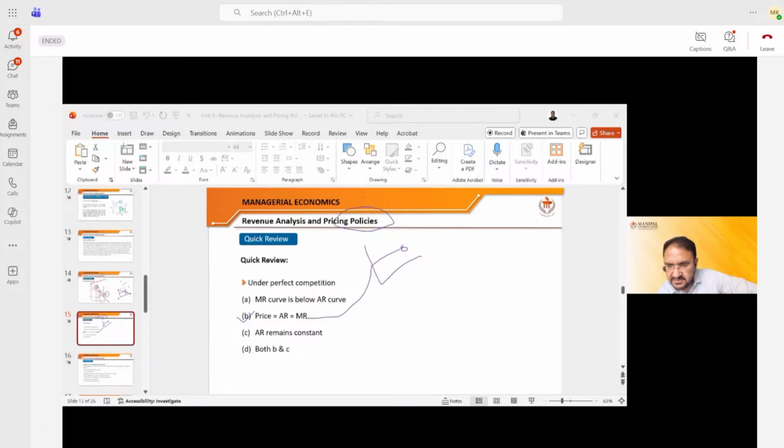Okay, kinked demand curve. No, it is not linear. It is not linear. There is a kink. There is a point. It is showing that above this there is elastic demand. Below this there is inelastic demand. Therefore, it is at the kink. It is not a linear curve.